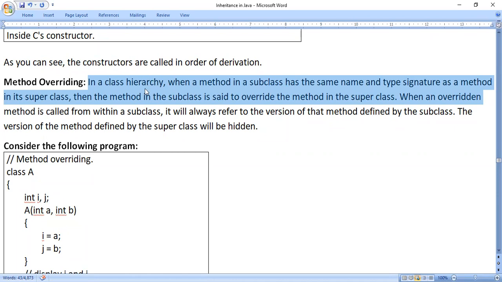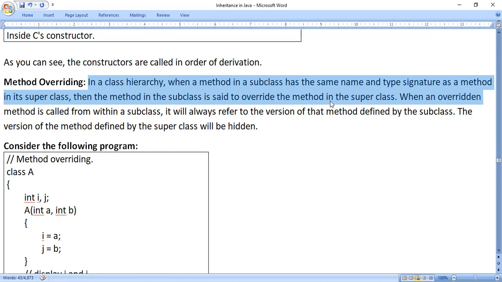Here, class hierarchy means a minimum of 2 classes, class A and class B. That is called a class hierarchy. So in a class hierarchy, when a method in a subclass has the same name and type signature as a method in a superclass, then the method in the subclass is said to override the method in the superclass. See, we have the method overloading concept.